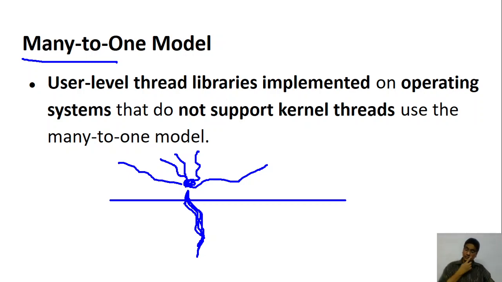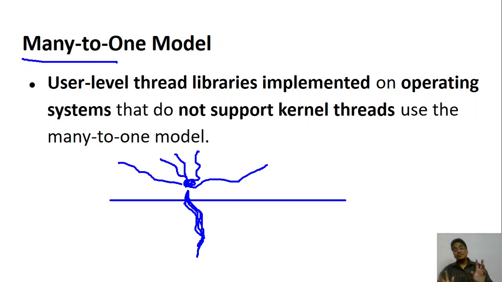Imagine, it may not be really true, that the kernel of the operating system does not know anything about threads at all. It just executes it as a single process. Assume that, it's not true, but just to give you an idea. For the kernel there is only one process, that's all. It doesn't know anything about threads.